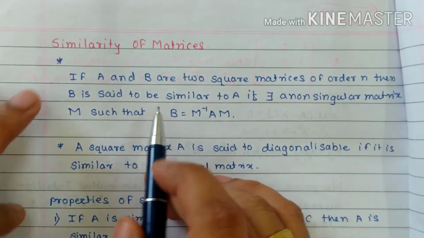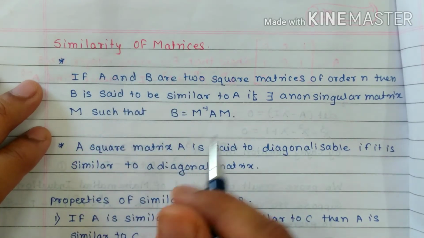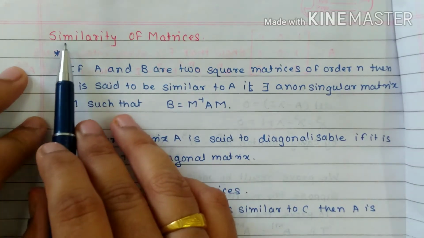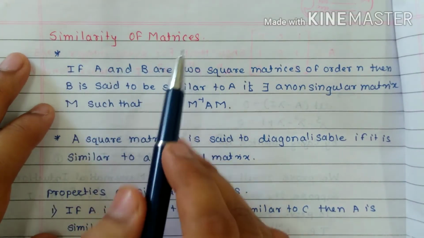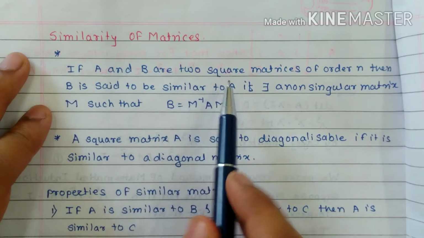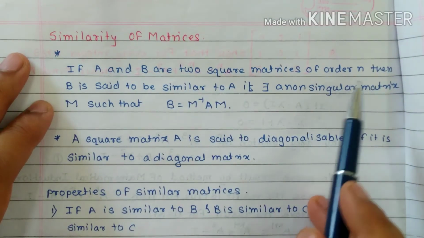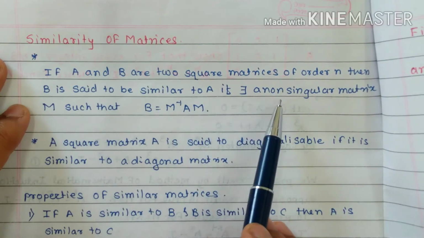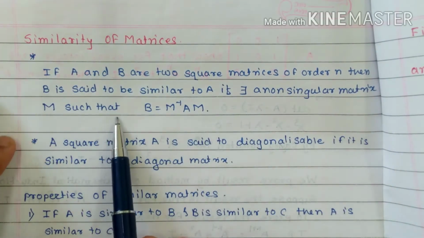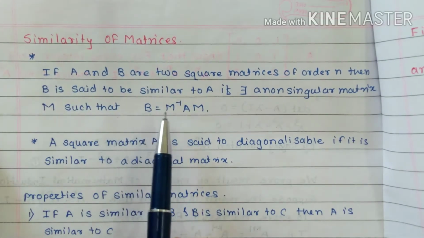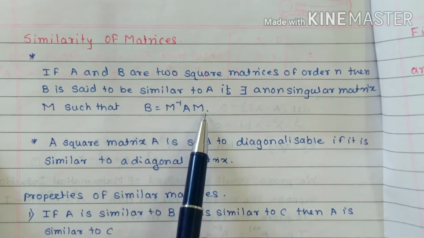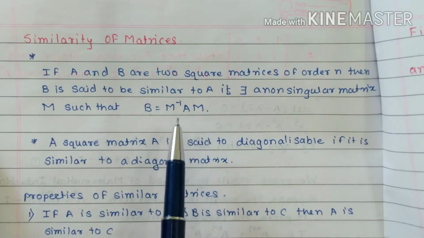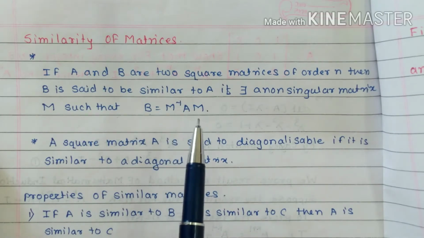Here we are going to discuss a new topic. First, we are going to discuss similarity of the matrices. If A and B are two square matrices of order n, then B is said to be similar to A if there exists a non-singular matrix M such that B can be expressed as M inverse AM. Then only we can call A and B similar matrices, or B is said to be similar to A.